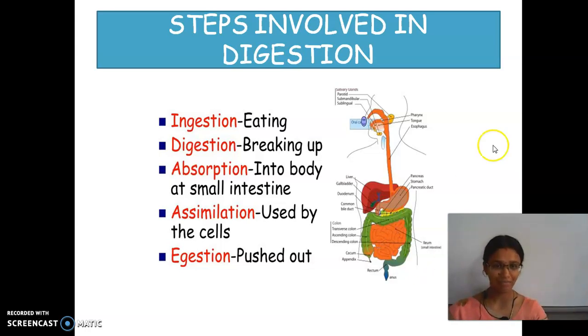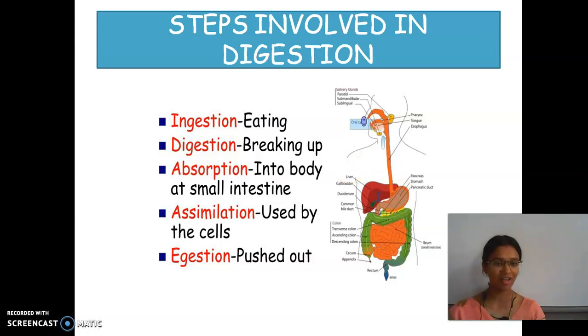Likewise, when the food has to reach and get digested to give energy, the path travelled by the food first starts from the buccal cavity. Then the food passes through the esophagus, which has both the food pipe and the windpipe.